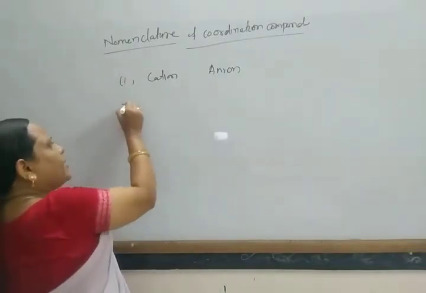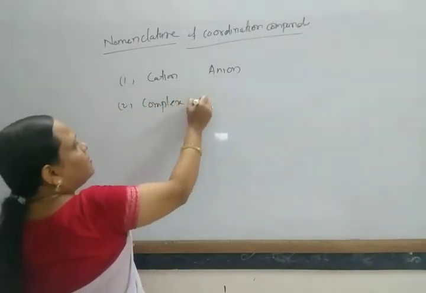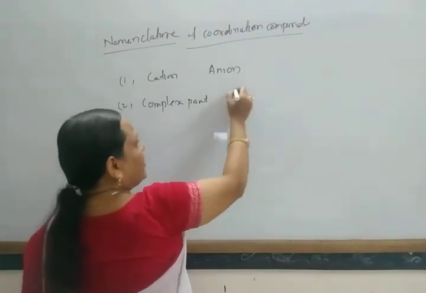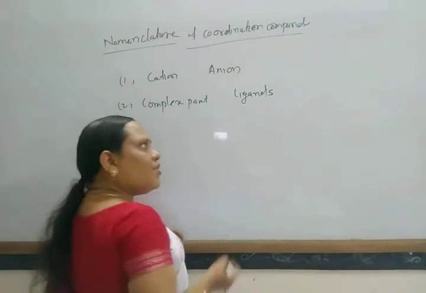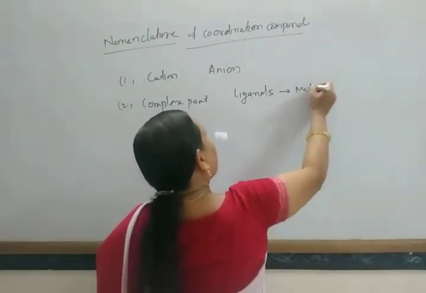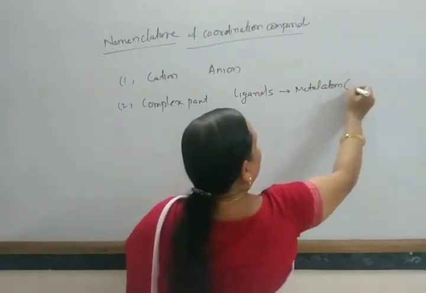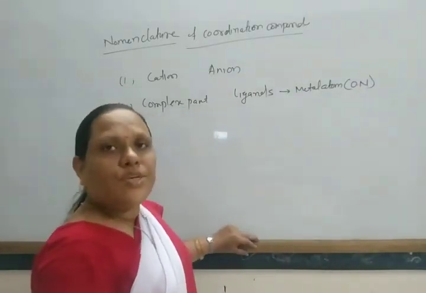And whenever you write the complex part, first we have to write the name of the ligands followed by the metal atom, and after the metal atom you have to write its oxidation number in numerals.